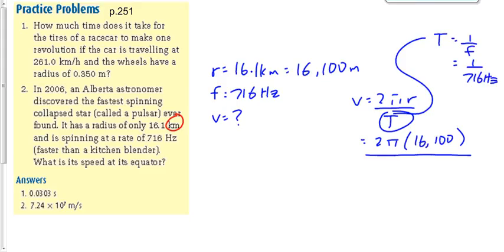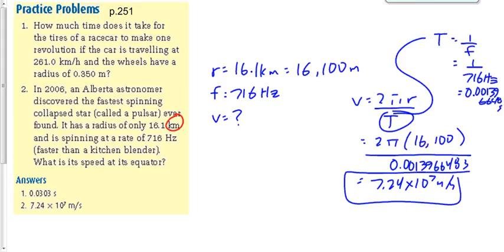Who's down? Do you got a value for that? 1 over 716? I thought I saw your hand going up there. No? Julia, you have that? Okay. So that's a pretty small period, right? About 1/1000th of a second that it takes this thing to spin around. Let's plug that in here. 0.001396648 seconds. We end up getting 7.24 times 10 to the 7 meters per second.